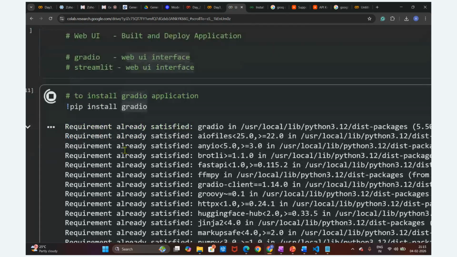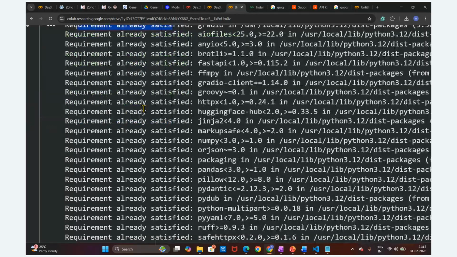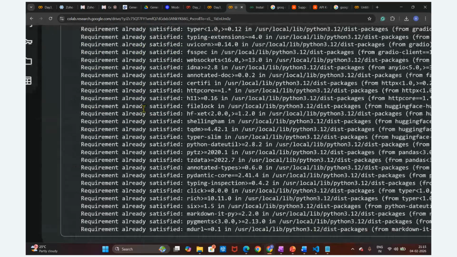For me, the requirement is already satisfied because I have run this multiple times in this environment. That is the reason it shows that the requirement is already satisfied. But for you guys, it will download first, and then we can utilize it. Okay, now the download is completed, so we have to utilize it.